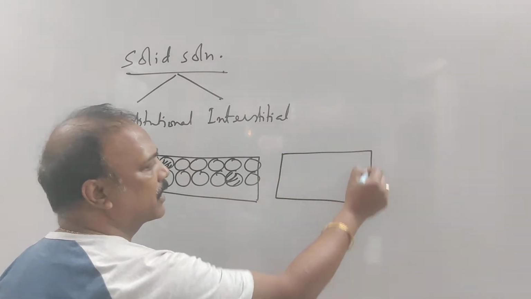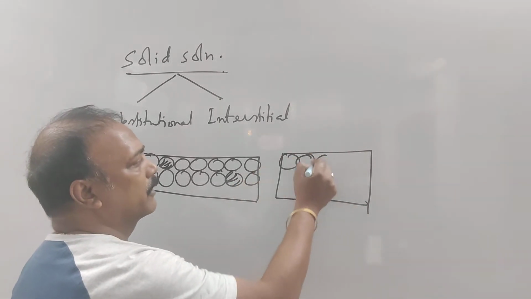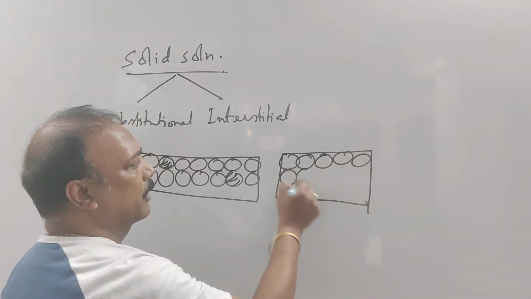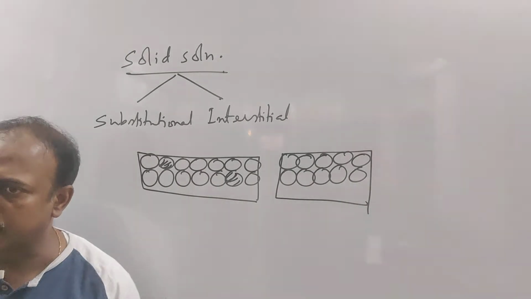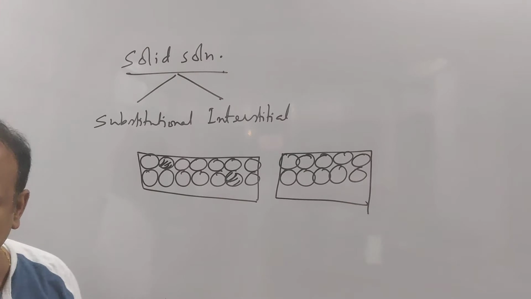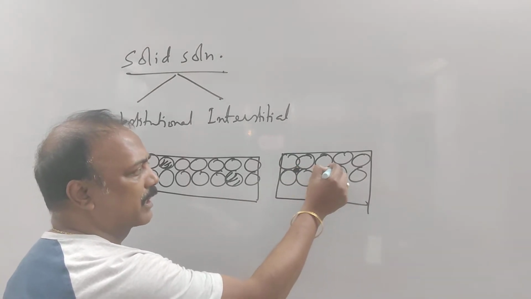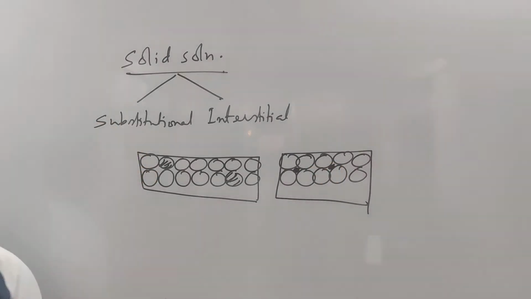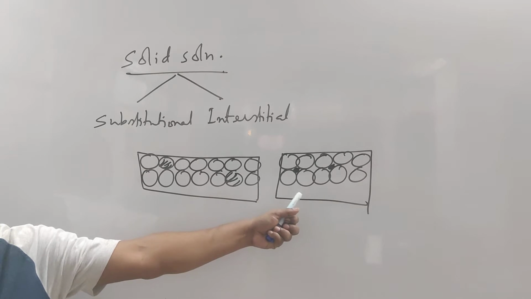Then next is interstitial solid solution. What is interstitial solid solution? Again, a solid is there, where the atoms are there, and obviously there are certain voids in it. Certain other atoms, obviously very small atoms like carbon, come in the gap or the void and stay there. Certain carbon atoms are staying in the voids and forming a solution. That mixture is a uniform mixture. That type of solid solution, both are solid obviously, is called interstitial solid solution.